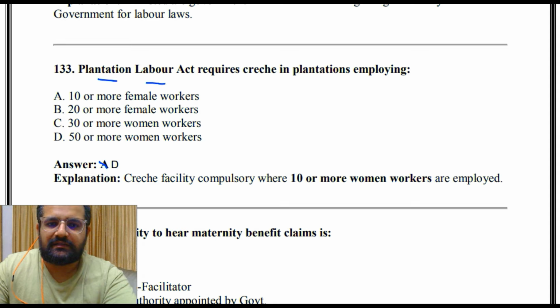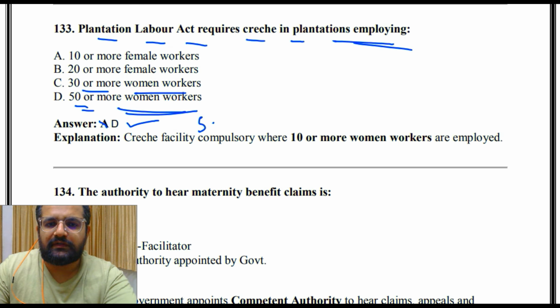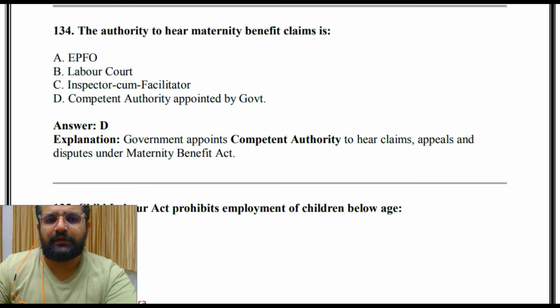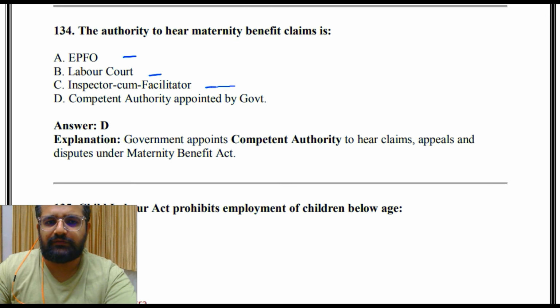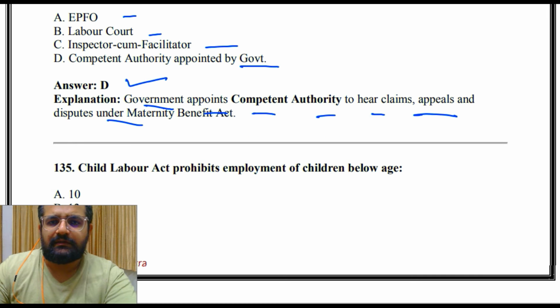The Plantation Labor Act requires a creche in plantations employing 10 or more female workers, 20 or more female workers, 30 or more women workers, or 50 or more women workers. So the answer is D, 50 or more workers, although it is gender neutral, so that is 50 or more workers only. The authority to hear maternity benefit claims is EPFO, Labor Code, Inspector cum Facilitator, or competent authority appointed by government. So the answer is D, government appoints a competent authority to hear claims, appeals and disputes under the Maternity Benefit Act.